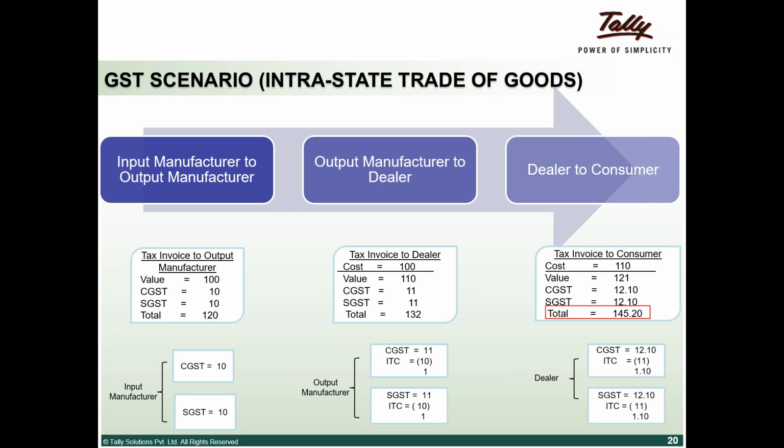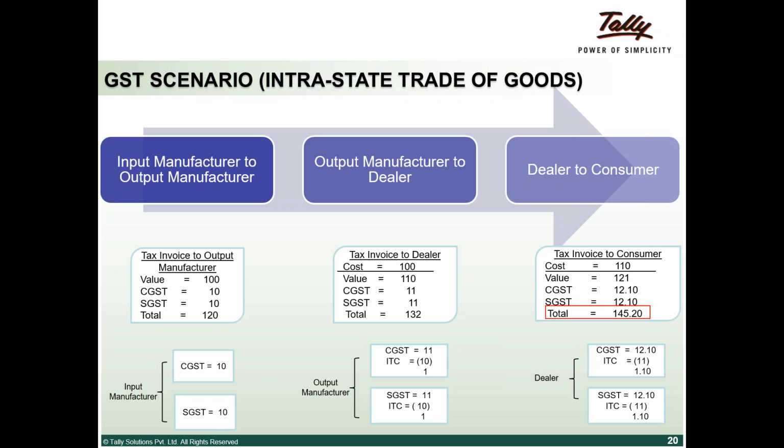Going forward, what will the GST regime be? The transaction is within the state, so CGST and SGST are applicable. I'm presuming a GST rate of 20%, so CGST is 10% and SGST is 10%. Earlier we presumed 10% VAT and 10% excise; we are adding both of them and saying there's a 20% tax. But even though the overall tax percentage is the same, there will be a saving in the GST regime, which is what Shiv is trying to tell here.